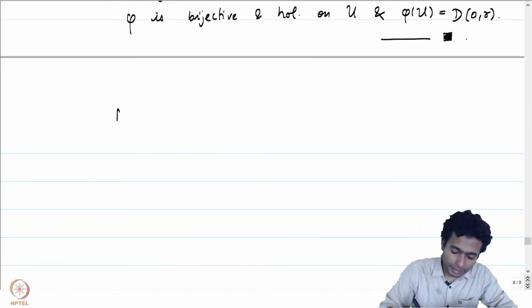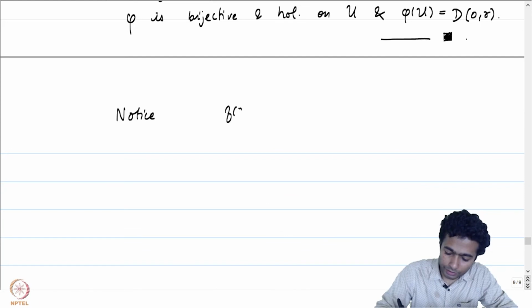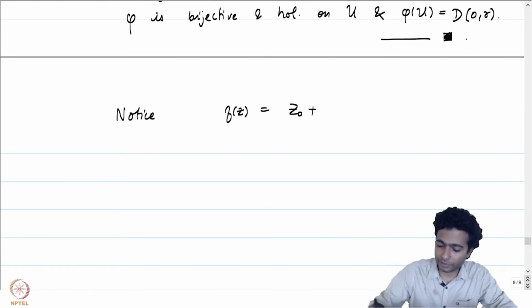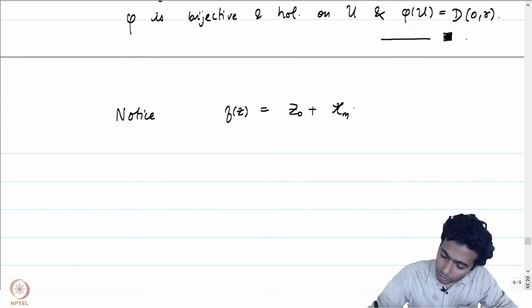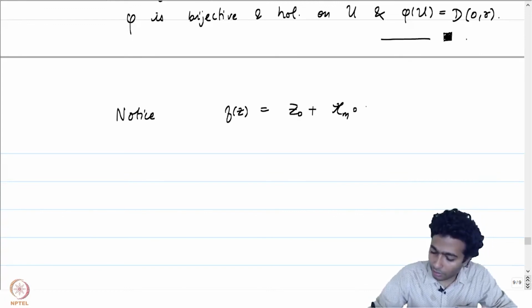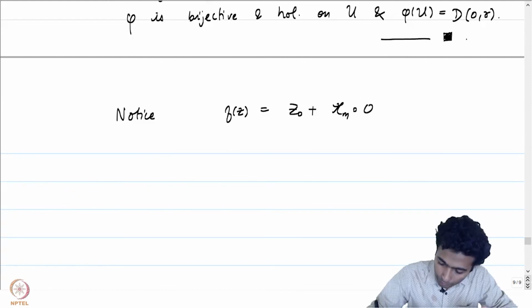So notice that we were able to write f of z as being equal to w naught plus phi of z to the power m, which is the same as pi m composed with phi of z.